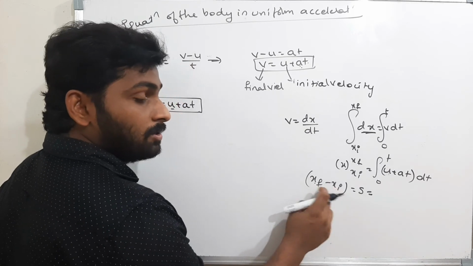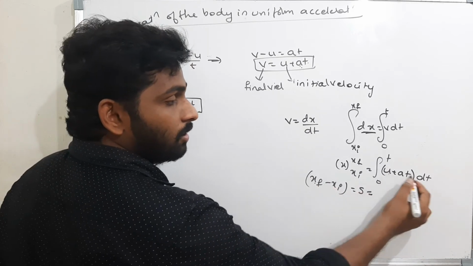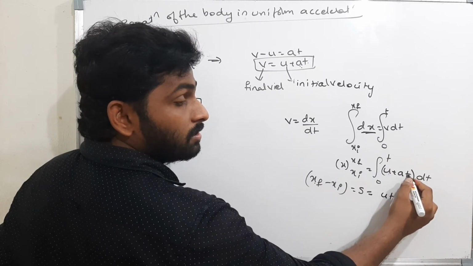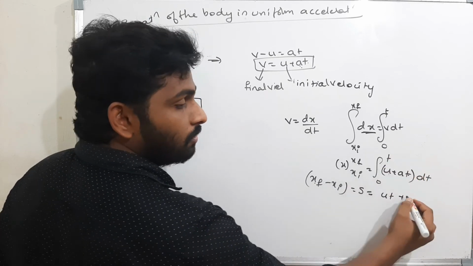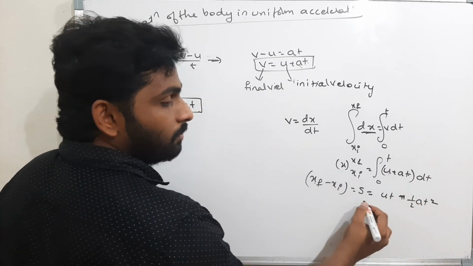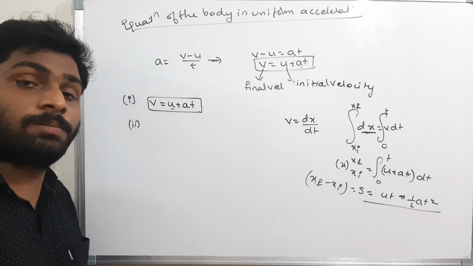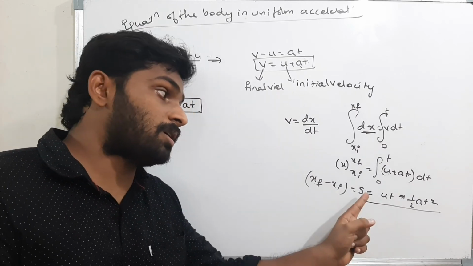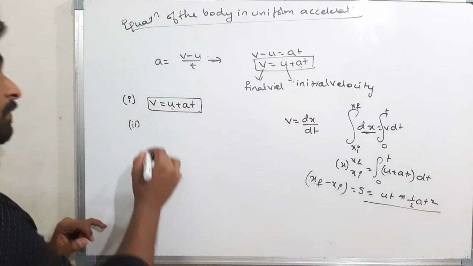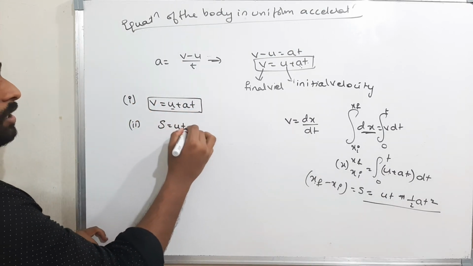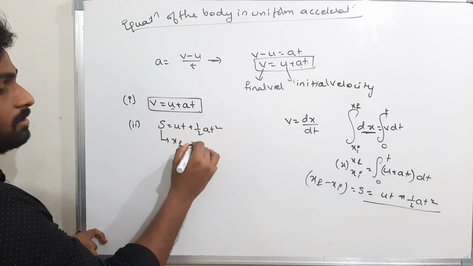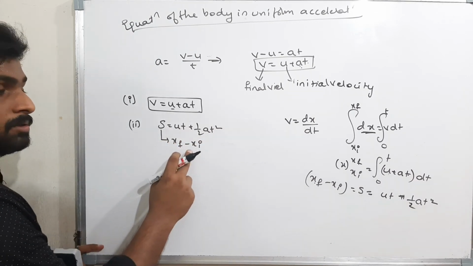Therefore, final minus initial, which is the displacement, is ut plus a times the integral of t, and the integration of t is t square by 2. Therefore, half a t square. So we got the equation S is equal to ut plus half a t square, where S is the displacement. Displacement is equal to final position minus initial position. Please remember that.